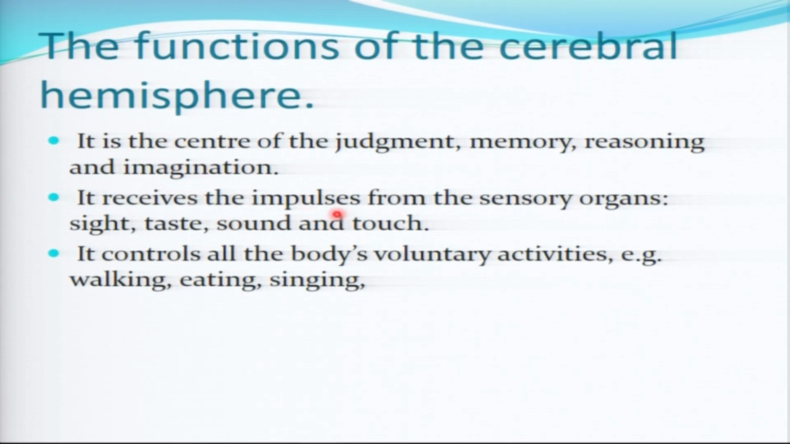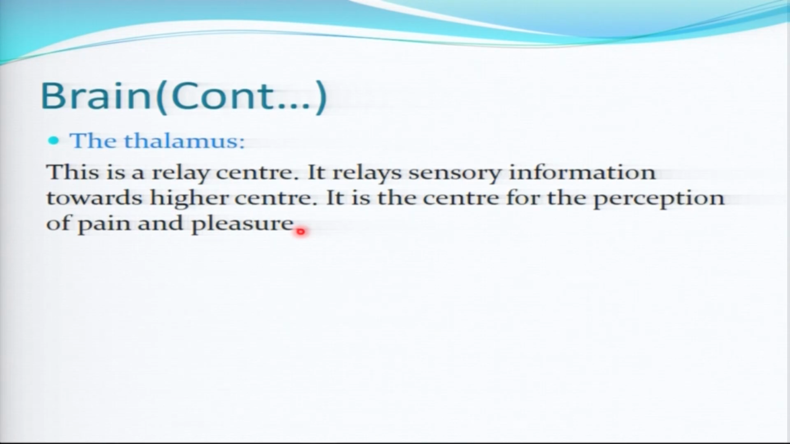Also, it receives the impulse from the sensory organs, like sight, when you look. You are looking at me, so how is that activity coordinated? It is coordinated by the part of the brain called the cerebellum. Taste. When you eat, you taste how the food is tasting. The part of the brain that controls that is the cerebellum. So all voluntary activities like walking, eating, singing are also controlled by the part of the forebrain called the cerebellum.